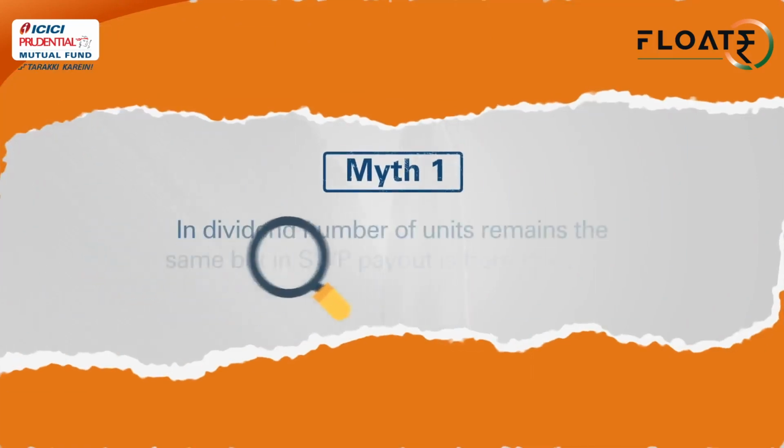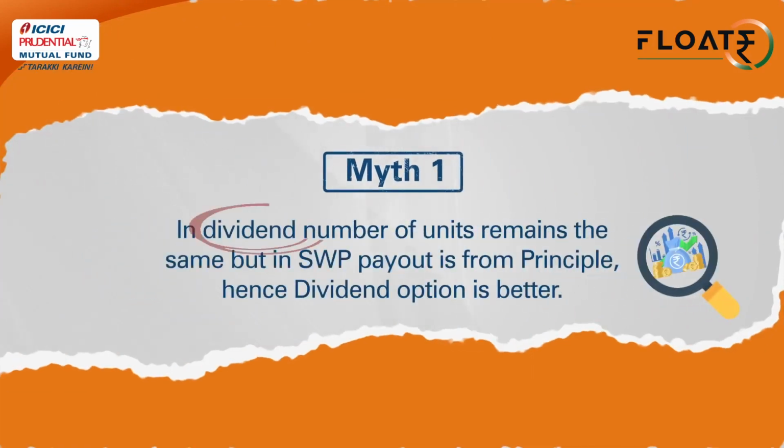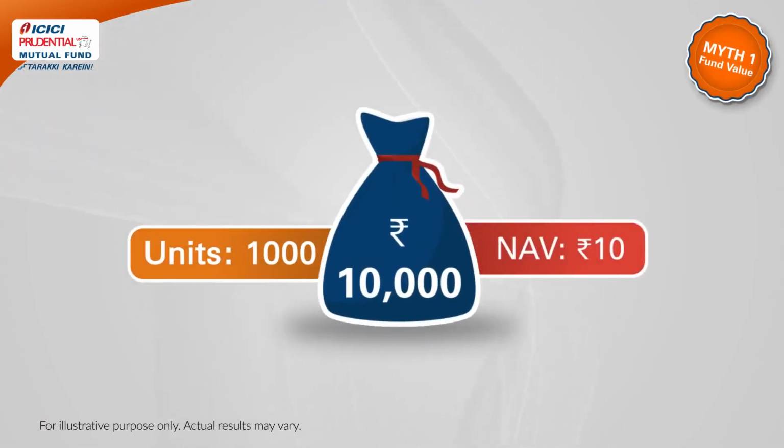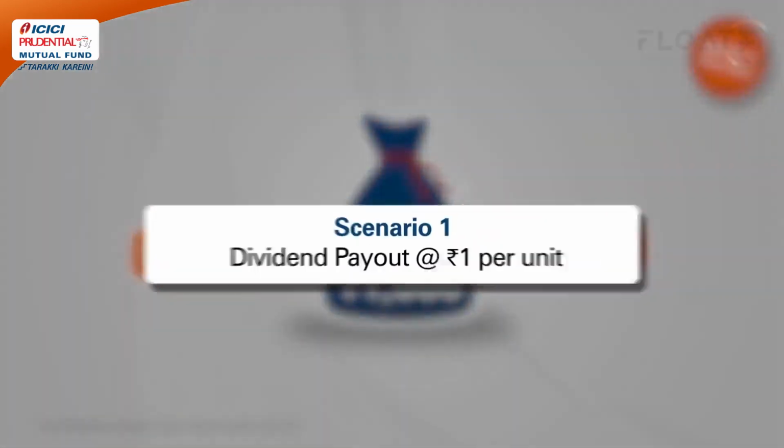Myth 1. In Dividend, number of units remain the same, but in SWP, payout is from the principal. Let us try to understand this via an illustration. Imagine you have bought 1000 units at Rs 10 each. Assuming 10% return, the value of each unit is Rs 11, and the total value of your investment is now Rs 11,000.